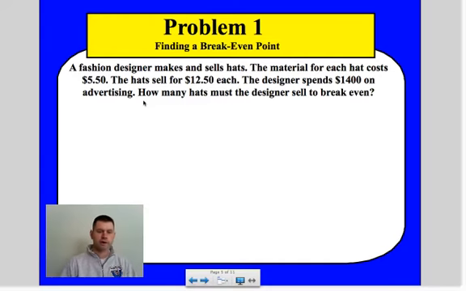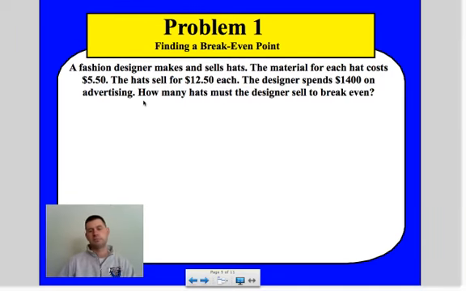Okay, so problem one, finding a break-even point. A fashion designer makes and sells hats. The material for each hat costs $5.50. The hats sell for $12.50. The designer spends $1,400 on advertising. How many hats must the designer sell to break even?